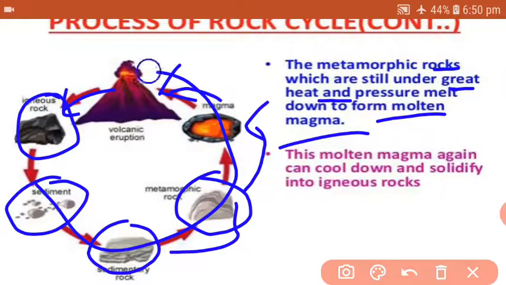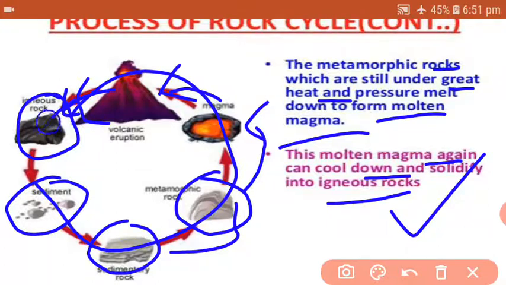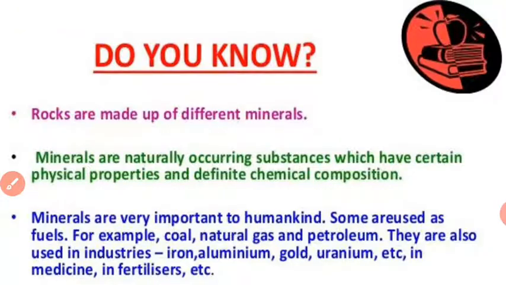So this cycle will continue, as we have seen in the first part itself, that the earth is a dynamic planet. It keeps on changing, inside and outside both. So it is clearly understood that on the surface and in the interior, we find this cycle going on continuously, and this molten magma again cools down and solidifies into igneous rock. So we are completing our cycle like this. That's why we know that this is the rock cycle. The word is correctly used, and again you can go through the definition. If you have any query, any doubt, watch the video again till the end, and keep reading your textbook also.